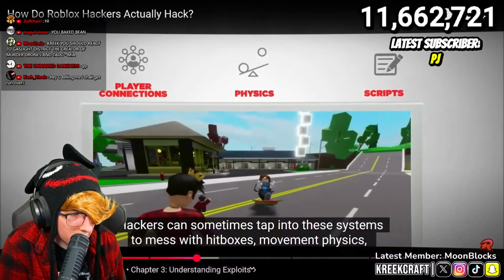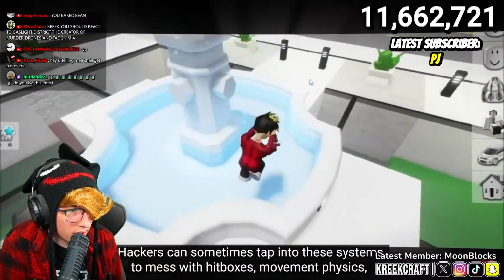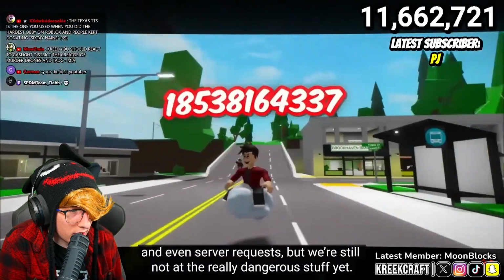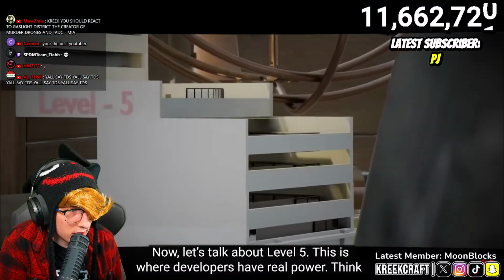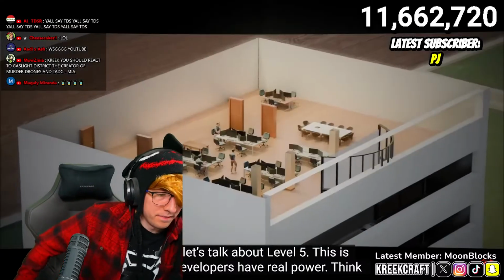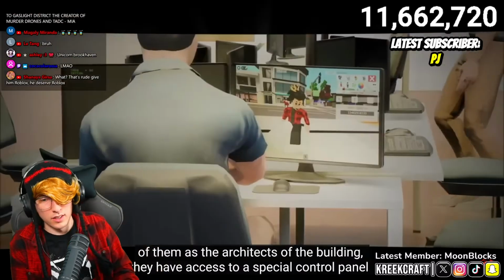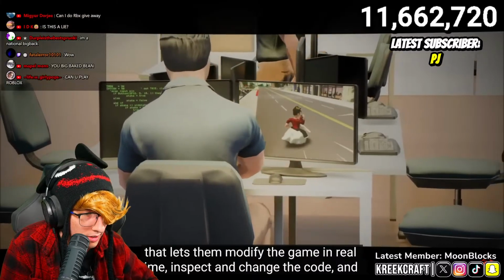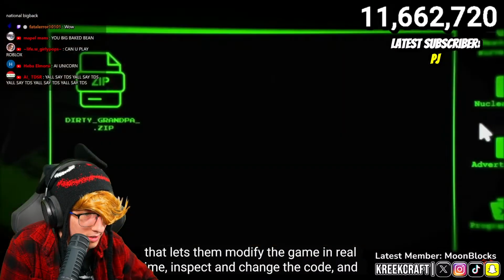Hackers can sometimes tap into these systems to mess with hitboxes, movement physics, and even server requests, but we're still not really in the dangerous stuff yet. Now, let's talk about level 5. This is where developers have real power. Think of them as the architects of the building. They have access to a special control panel that lets them modify the game in real time, inspect and change the code.